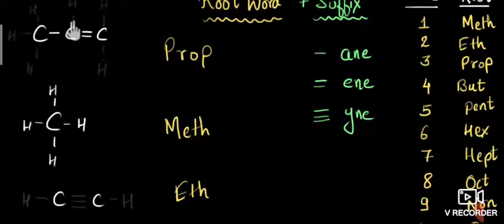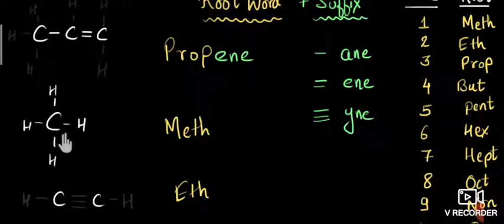Propane. And here it contains a double bond. C double bond C is there. So how to name it? E and E, propene. We have to name it propene because C double bond C is present. 3 carbon atoms with a double bond is known as propene. The remaining places will have hydrogen, which you have to satisfy.